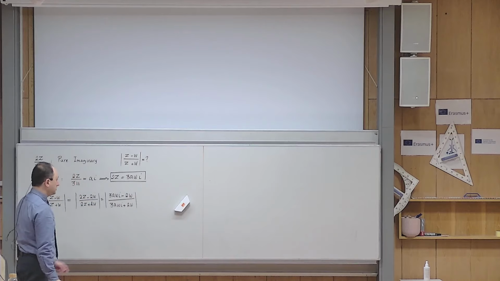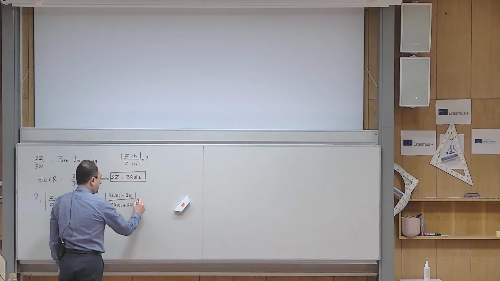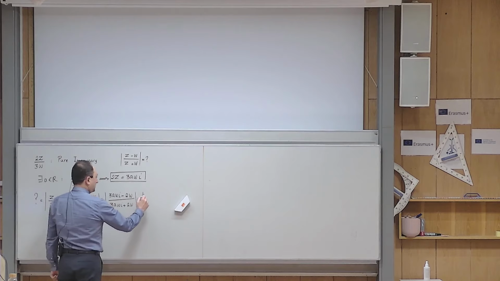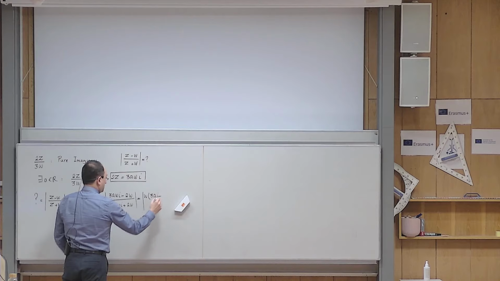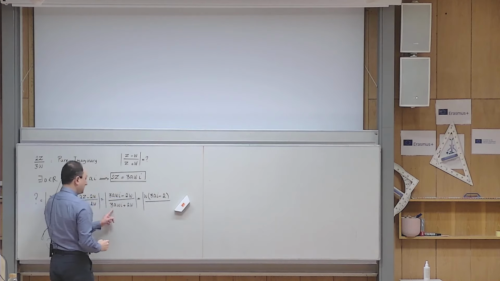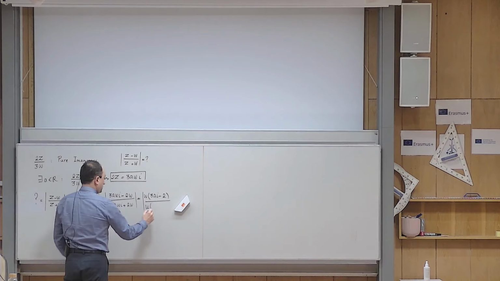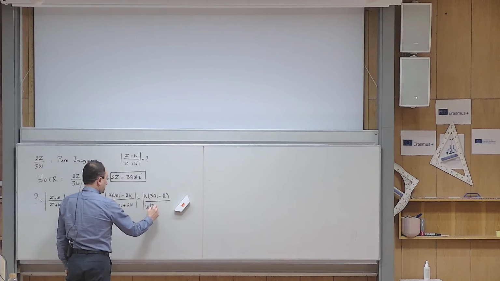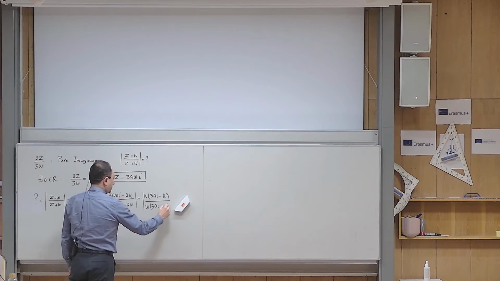And now what can I do? I can factor a w out in the numerator, then I will have 3ai minus 2, divided by w times 3ai plus 2.